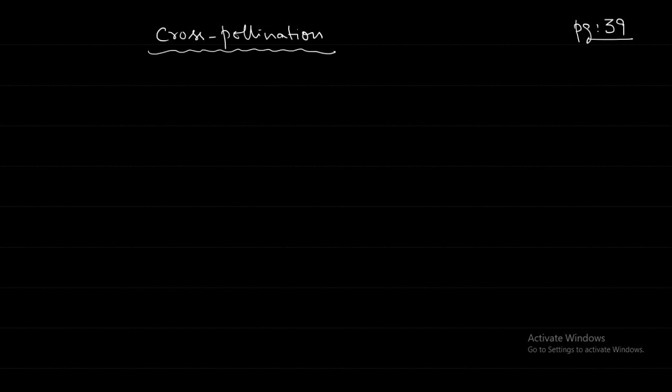We can select some plants with very good fruit-yielding properties, and another variety which has disease resistance. If there is cross-pollination between them, you may get a new variety having both properties. That's how cross-pollination is very useful.